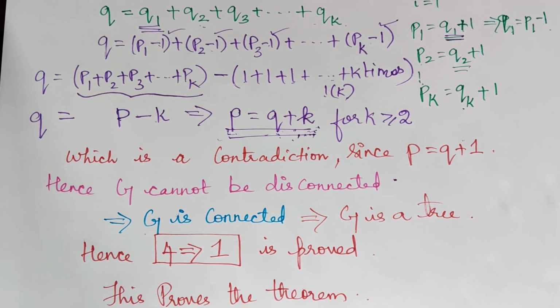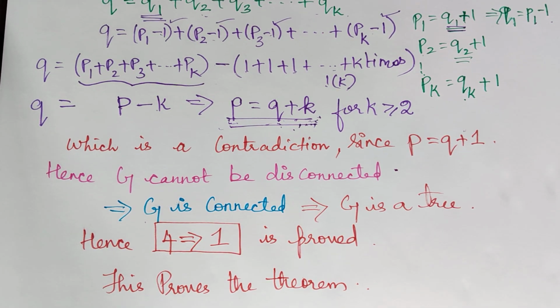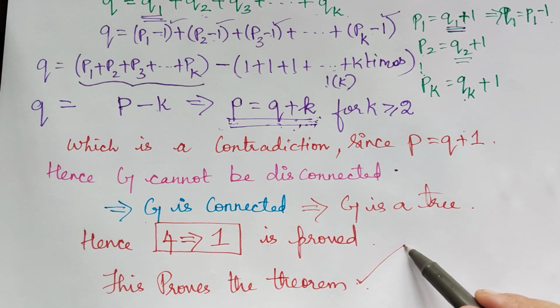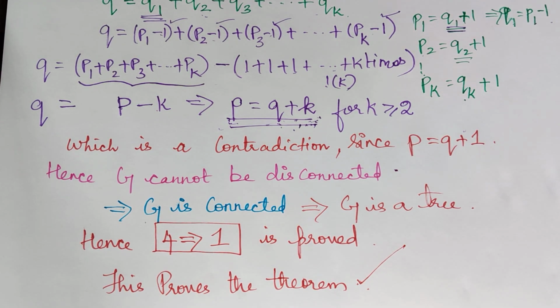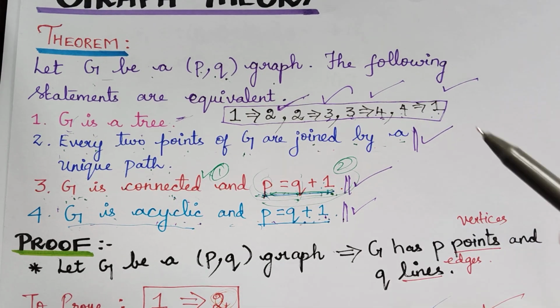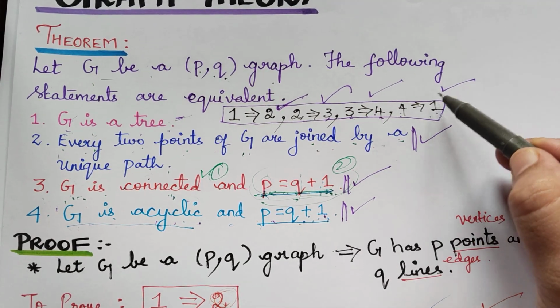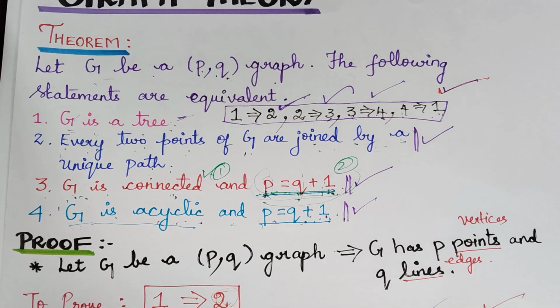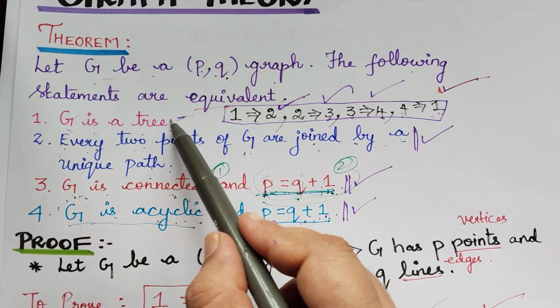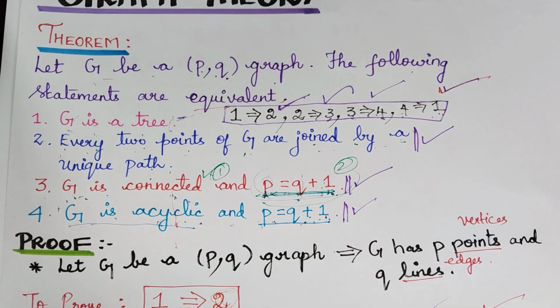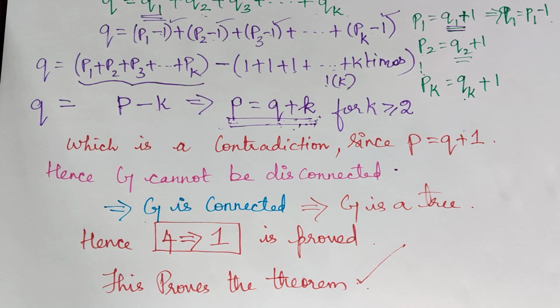This proves the whole theorem, because we started with proving 1 to 2, 2 to 3, 3 to 4, and finally 4 to 1 is also proved, and hence we have proved that all the statements are equivalent. The following 4 statements are equivalent to one another. So this proves the theorem.